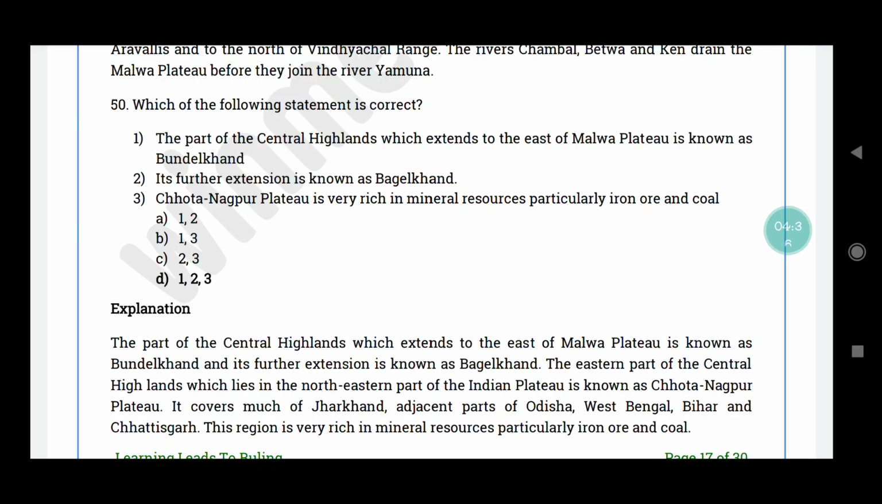The part of the Central Highlands which extend to the east of Malwa Plateau Bundelkhand ன்னு சொல்றாங்க, and its further extension Bagilkhand ன்னு சொல்லப்படுது. The east part of Central Highland lies in the northeast part of Indian Plateau, which is known as Chota Nagpur Plateau. இது much of Jharkhand, parts of Odisha, West Bengal, Bihar and Chhattisgarhஐயும் cover பண்ணுற மாதிரி இருக்குது. இந்த region is very rich in mineral resources, particularly iron ore and coal.